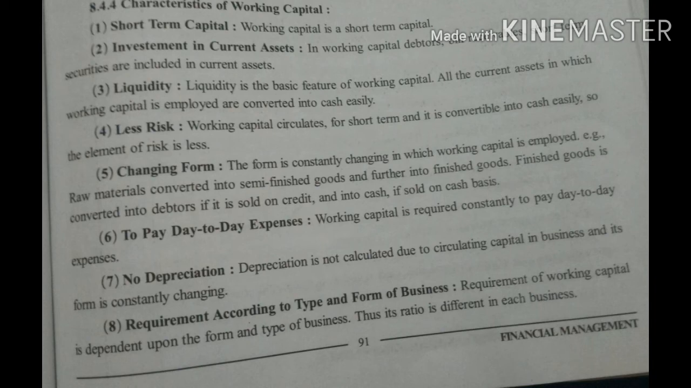Fourth, less risk. Working capital can be converted into cash easily. Working capital circulates for short term. Hence, the risk in working capital is less compared to the fixed capital. Fifth, changing form. The form of working capital is constantly changing. Example, from raw material to finished goods, from finished goods to stock, and later on in the form of debtors.